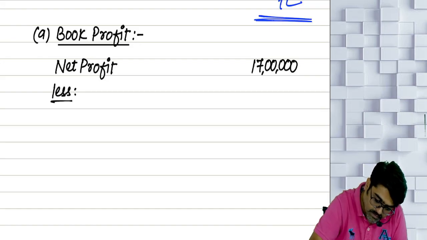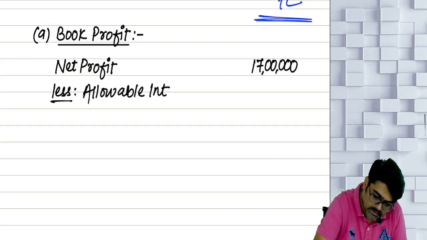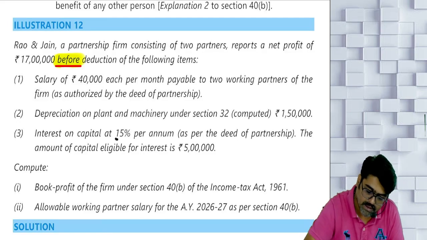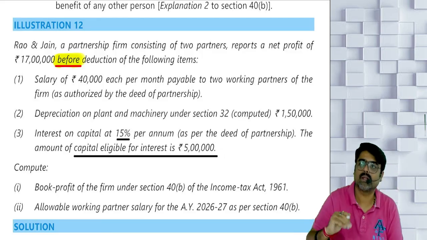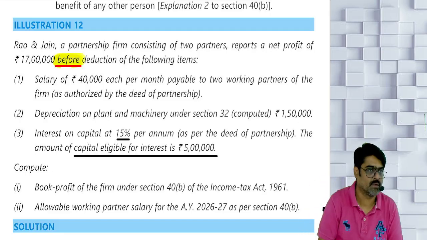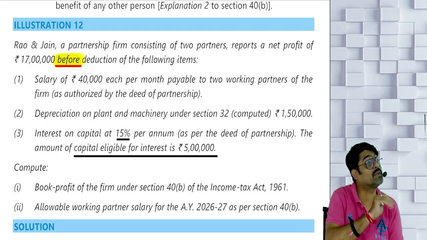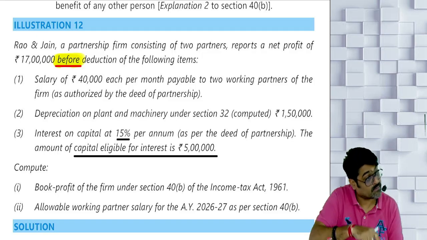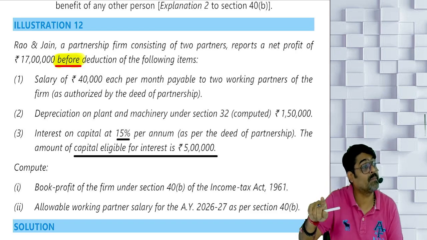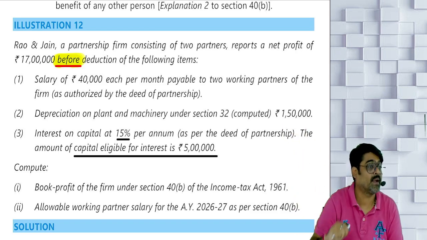less what? Allowable interest. So what was the allowable interest? See, in the question they are saying interest on capital at 15% and the capital eligible for interest is 5 lakhs. So actually the interest the firm will pay will be 5 lakh into 15%. The firm is actually going to pay 75,000. But that 75,000 is not allowable because it is at the rate of 15%, which the firm actually pays.